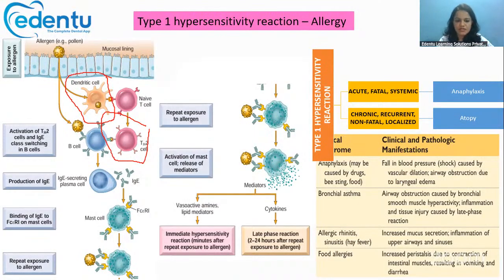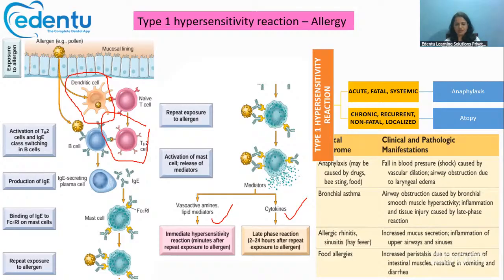Vasoactive amines and lipid mediators will be released, and cytokines will also be released. Histamines cause vasodilation, increased vascular permeability, and smooth muscle contraction, and all of those will be seen. Intense bronchospasm by the prostaglandins and increased mucus secretion will all be seen.